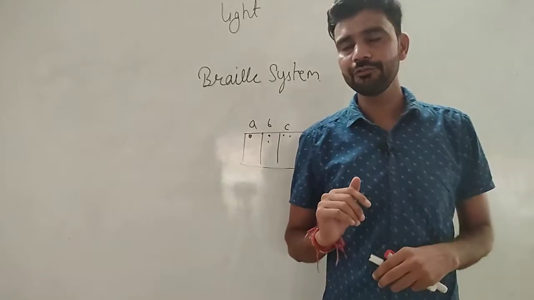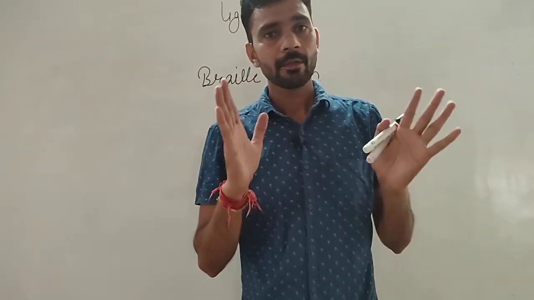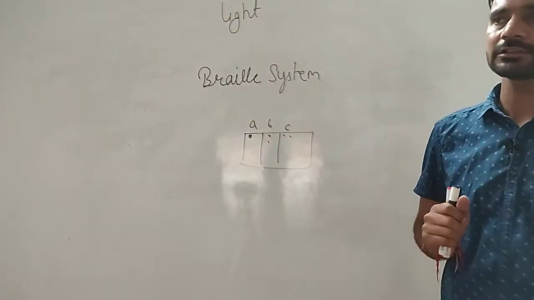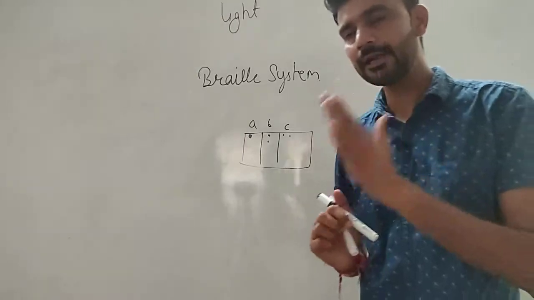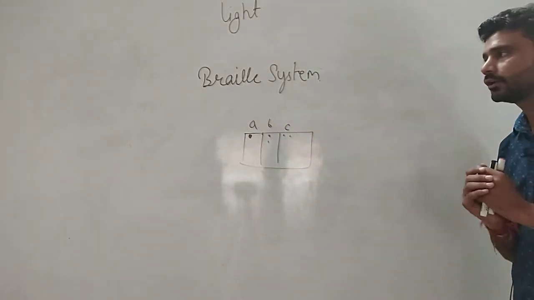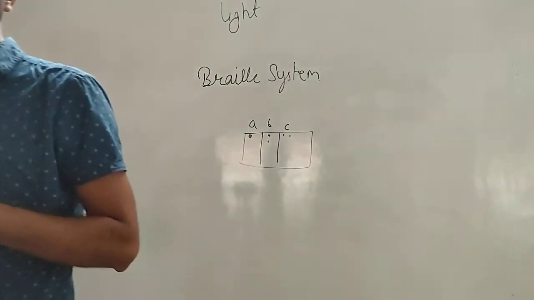What is the role of nutrients? Mainly for our eyes, we have vitamin A, which is necessary for our eye. If a person is suffering from night blindness or poor vision, that person lacks vitamin A. So vitamin A helps us to keep our eyes healthy.